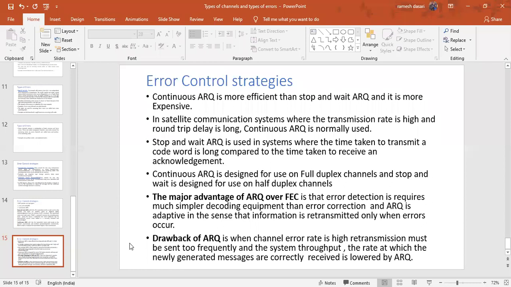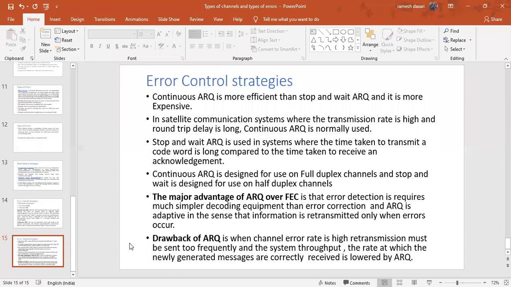Because it has to wait to receive the acknowledgement from the receiver. That's why, where the time taken to transmit a code word is very, very high compared to the time taken to receive the acknowledgement, in those cases you have to use this stop and wait ARQ. That's why in most cases you have to use continuous ARQ. So continuous ARQ is more efficient when you compare it with the stop and wait ARQ,